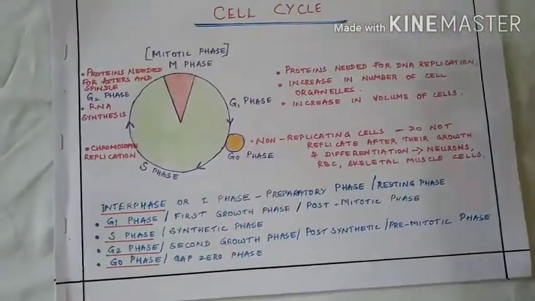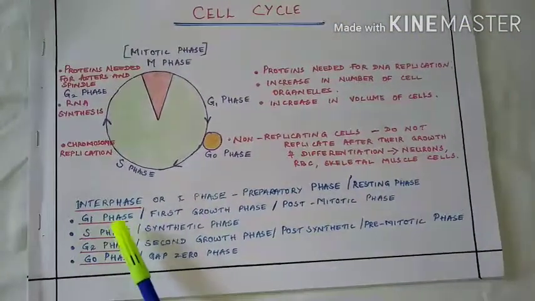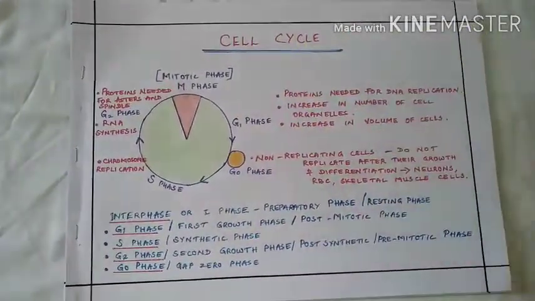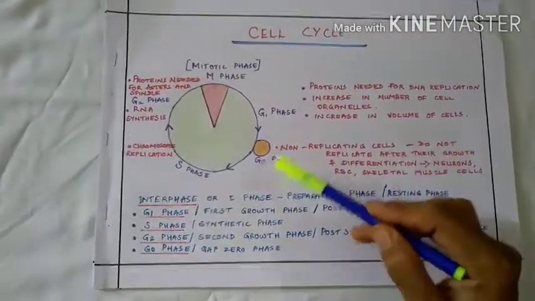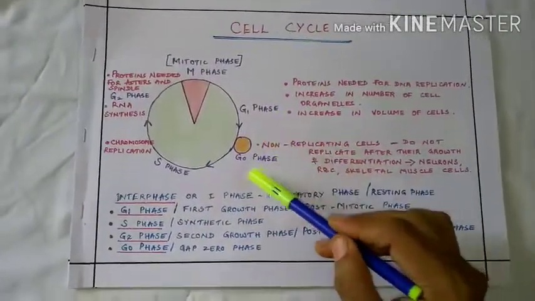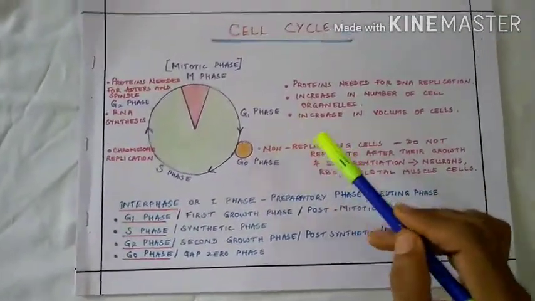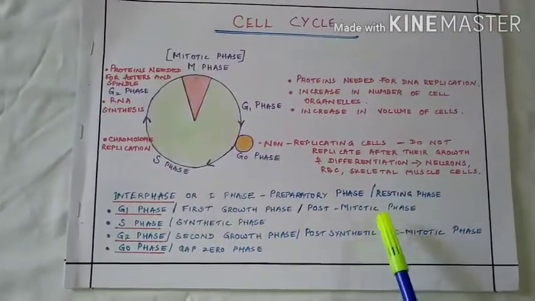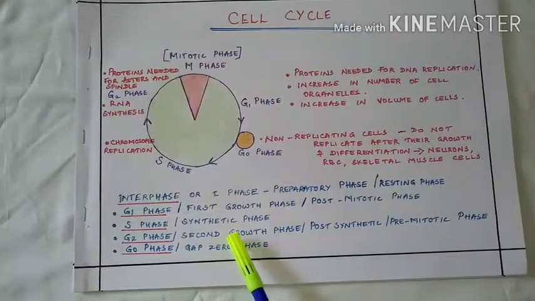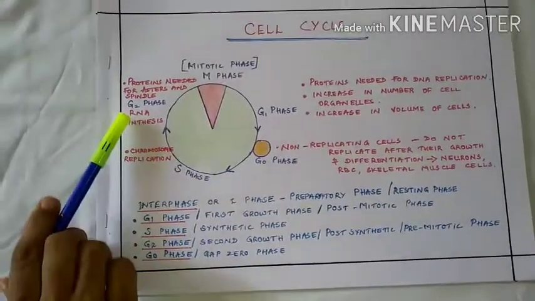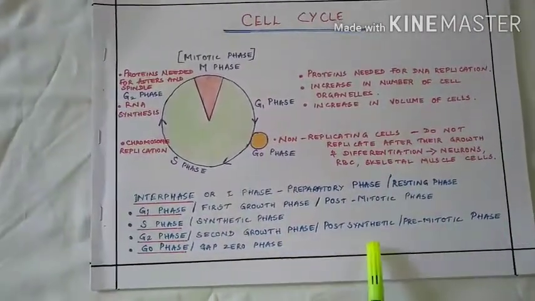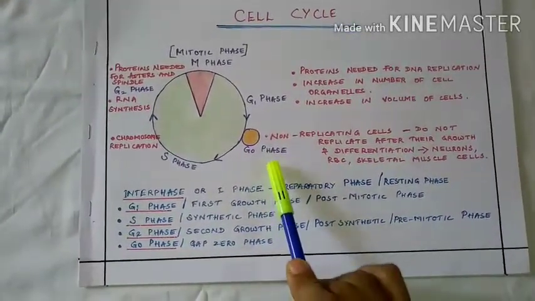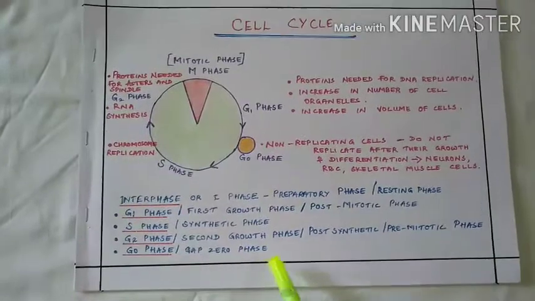Every cell passes through two major phases, an interphase or I phase, and the mitotic phase or the M phase. The interphase is the longest and has the following phases in it. G1 phase, also called the first growth phase or post-mitotic phase, S phase or the synthetic phase, G2 phase or the second growth phase or post-synthetic or pre-mitotic phase. A G0 phase is also present, which is also called the gap 0 phase.